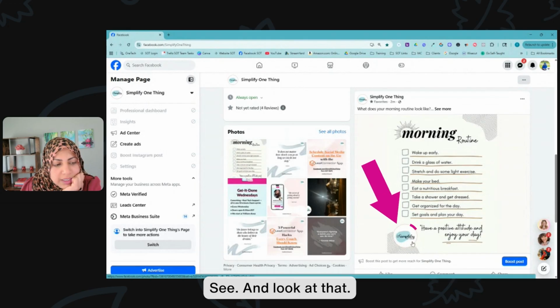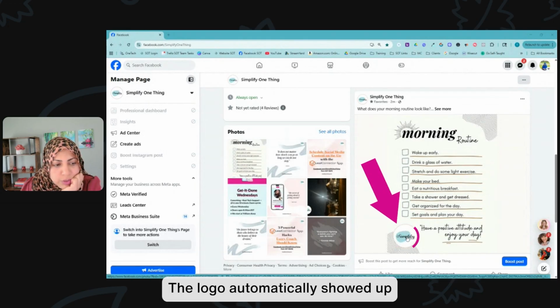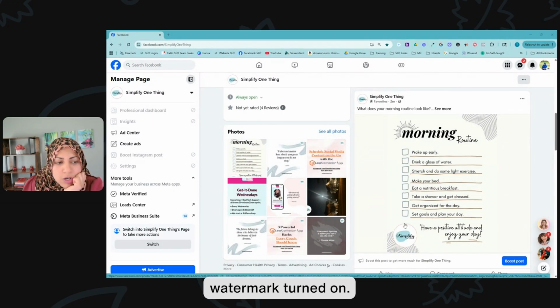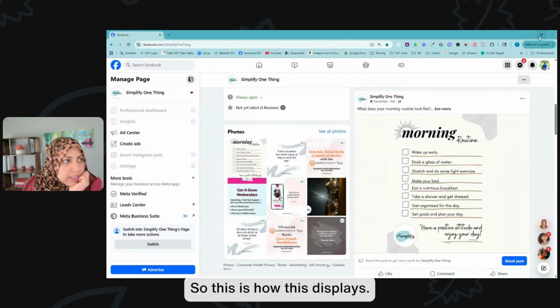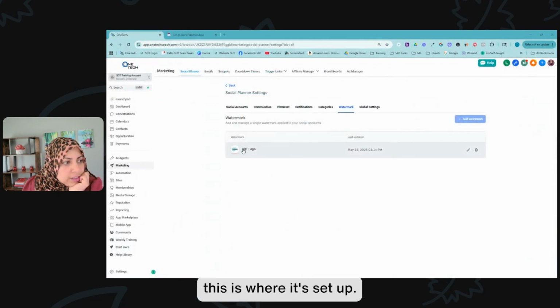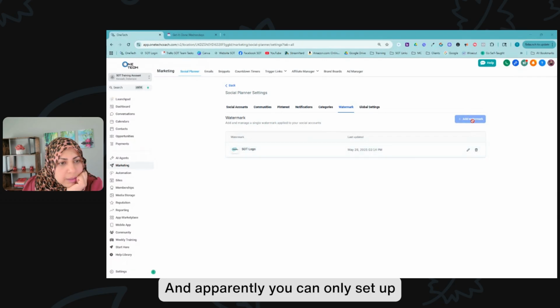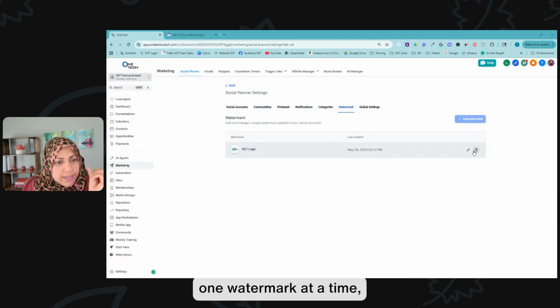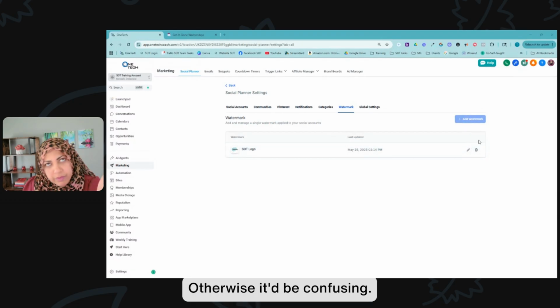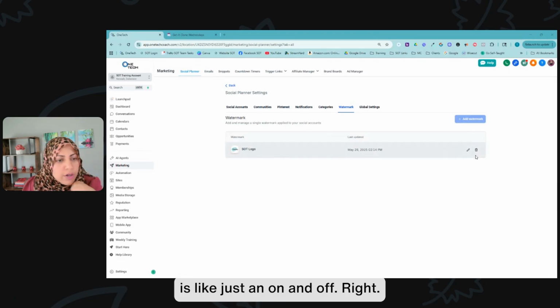See? And look at that. The logo automatically showed up because we had the watermark turned on. So this is how this displays. If you go in here, this is where it's set up. And apparently you can only set up one watermark at a time, which makes sense. Otherwise it'd be confusing which one you want to use. It's just an on and off, right?